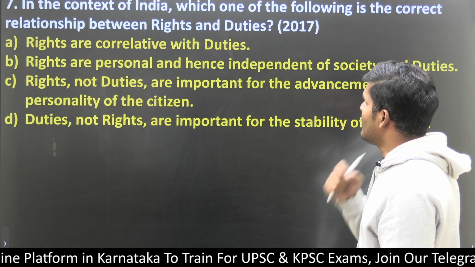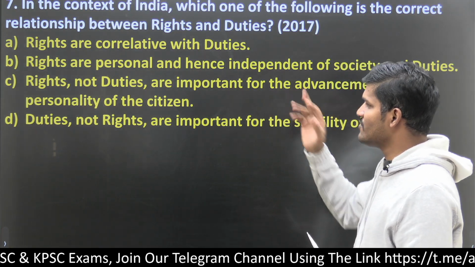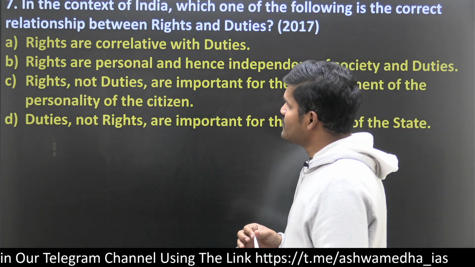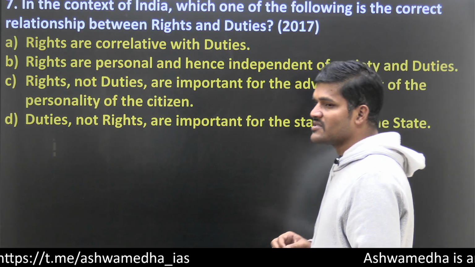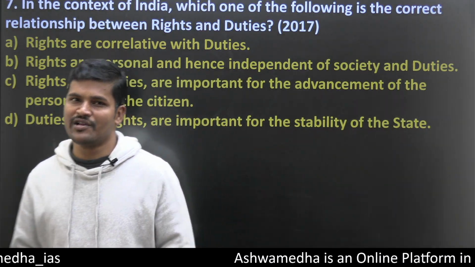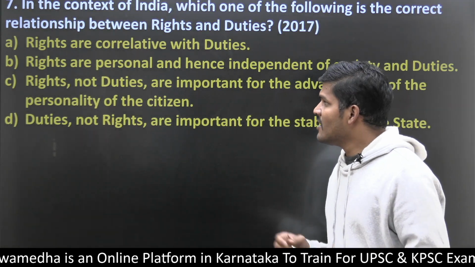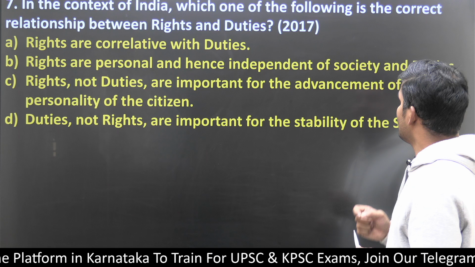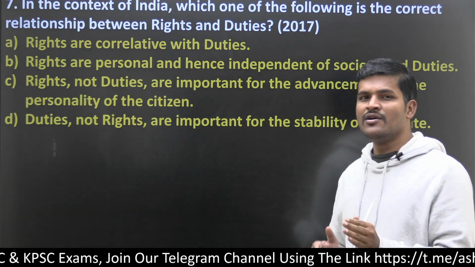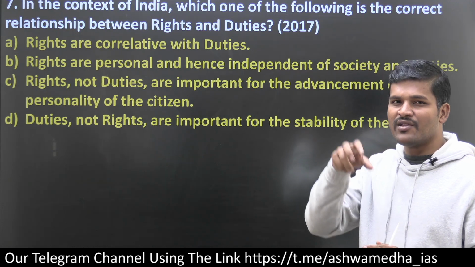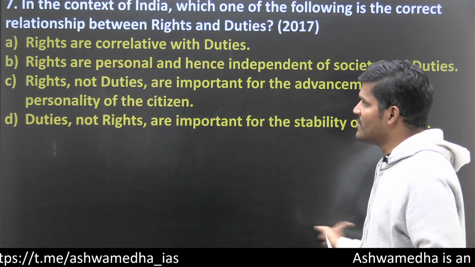In the context of India, which one of the following is the correct relationship between rights and duties? As I have told earlier, rights are correlated with duties, so option A seems to be right. Option B, rights are personal and individual? No. Rights are personal as well as community oriented, because Article 30 speaks about minorities, meaning community. Rights, not duties, are important for the advancement of the citizen? No, both. Rights bring political freedom; duties bring civic responsibility and behavior in citizens. Duties, not rights, are important for stability? No, both are important.